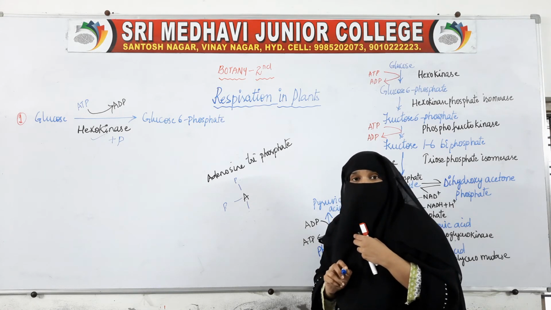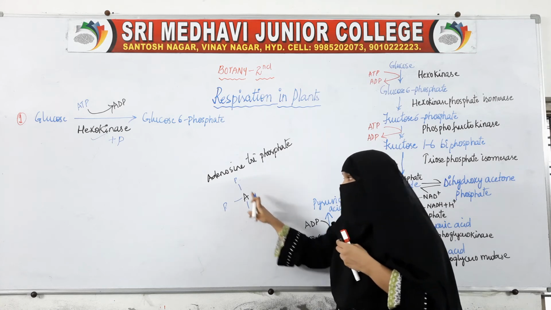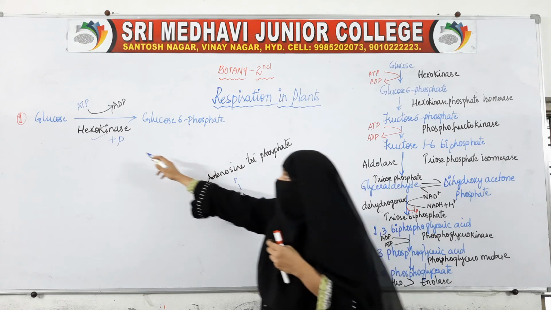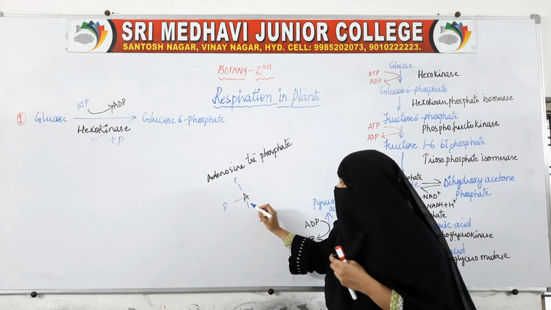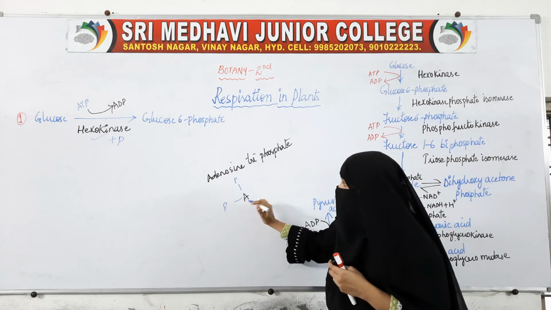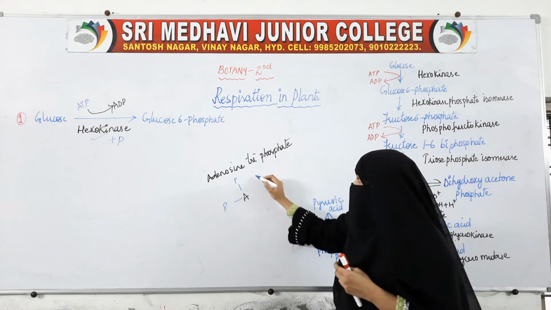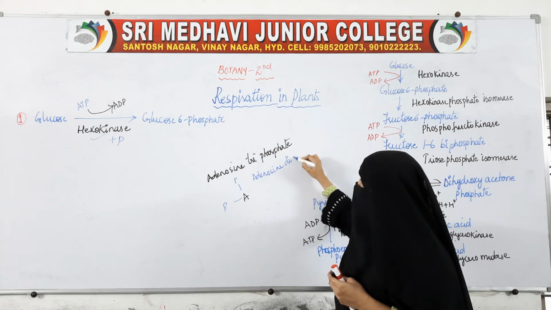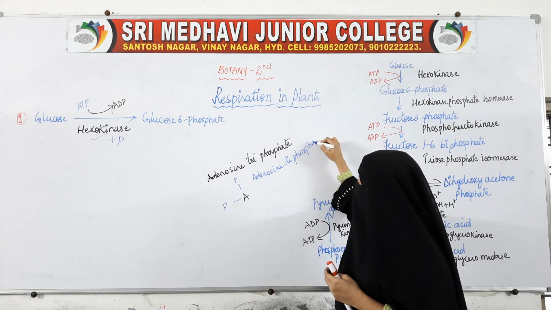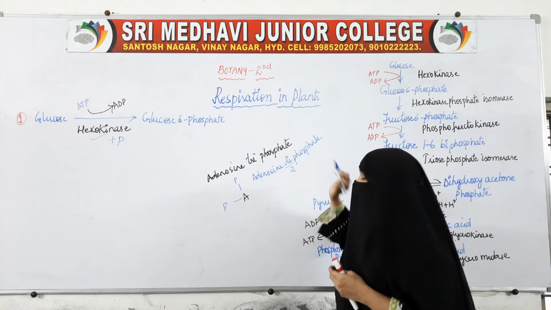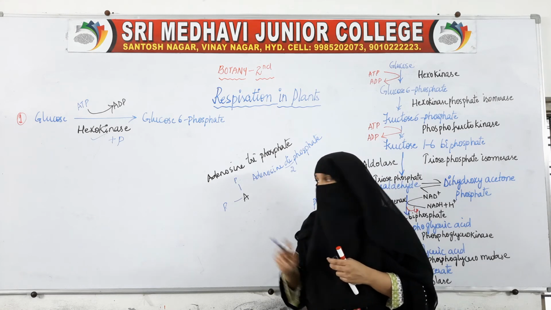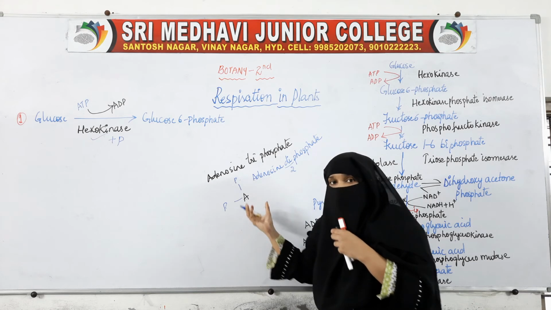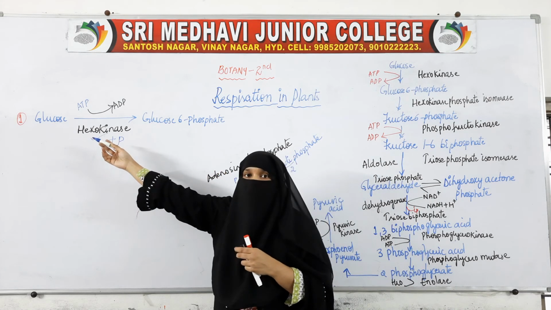Earlier it was adenosine triphosphate. After the release of energy in the form of one phosphate, this molecule is changing into ADP, adenosine diphosphate; di means 2. Why 2? The phosphate which was storing the energy has been utilized to change this glucose to glucose 6 phosphate.